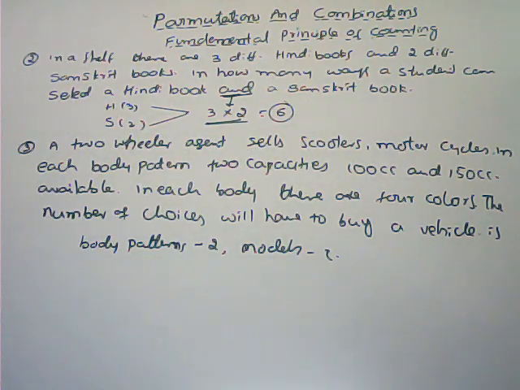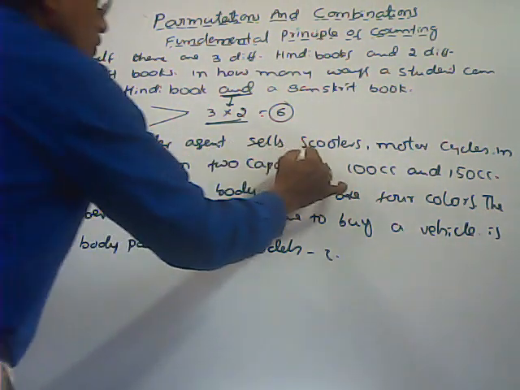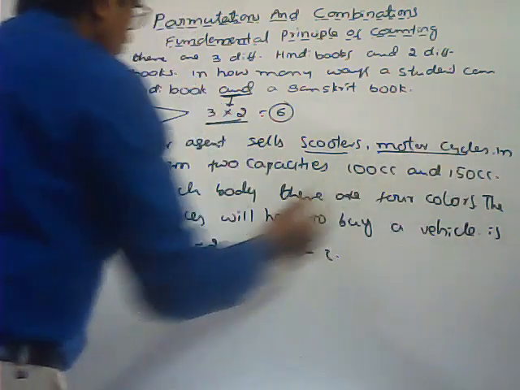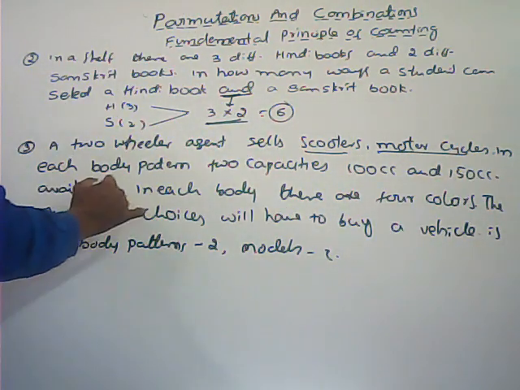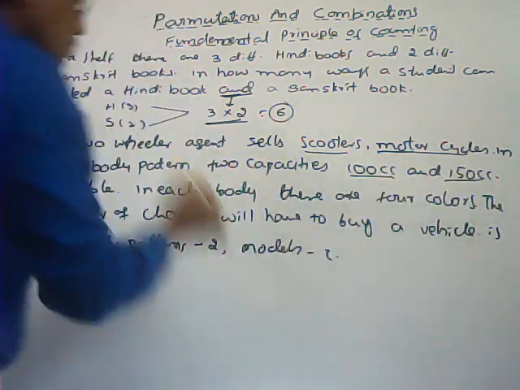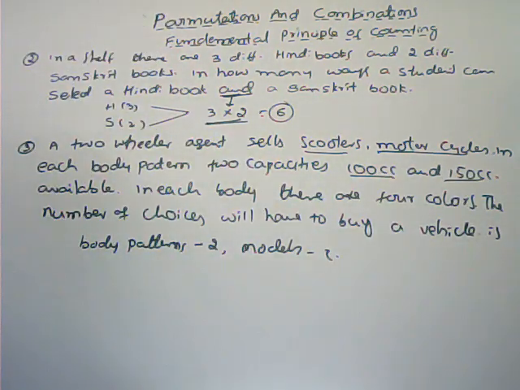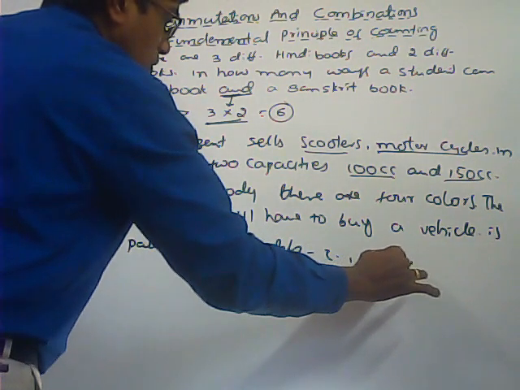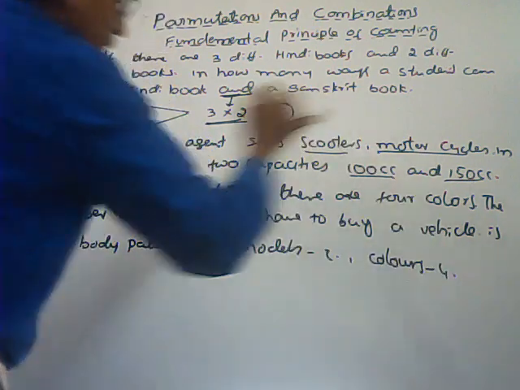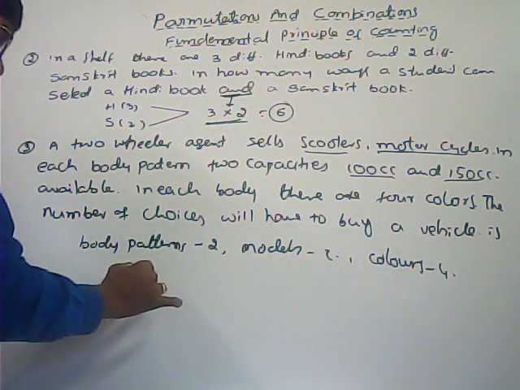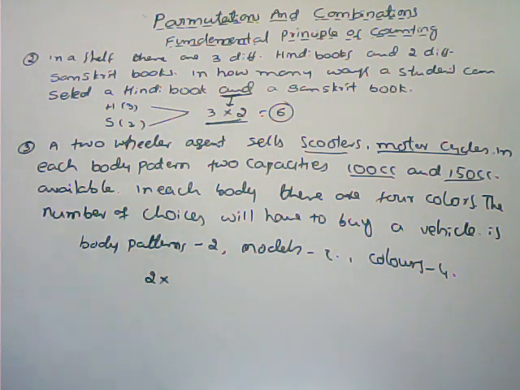See here, body patterns: one is a scooter, another one is a motorcycle, 2 body patterns are there. And models, 2 types are there, 100 cc and 150 cc. And for each one, 4 colors are there. So in body patterns he has to select one out of 2. There are 2 ways to select one.